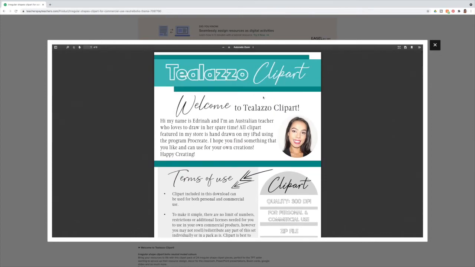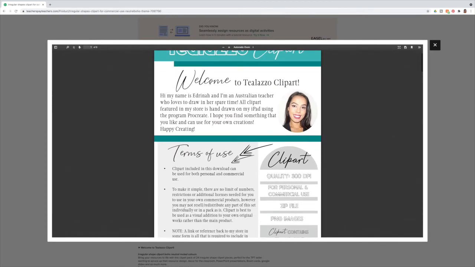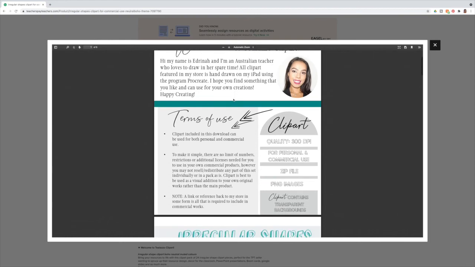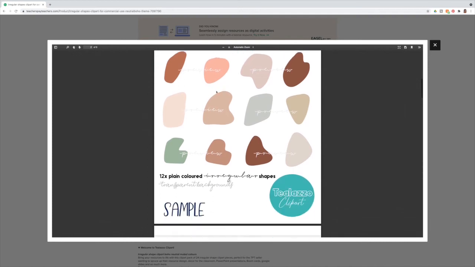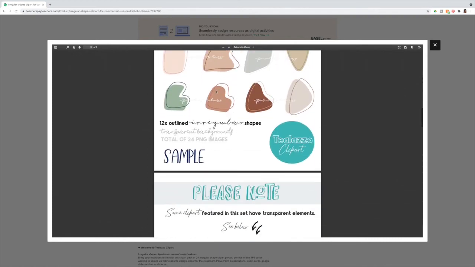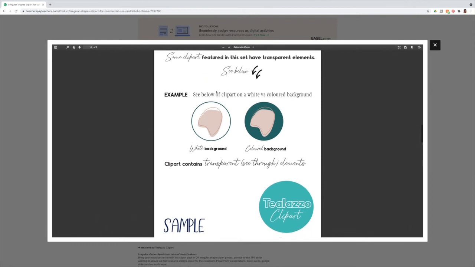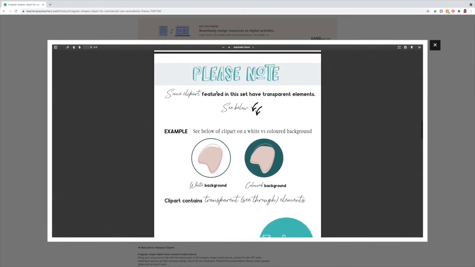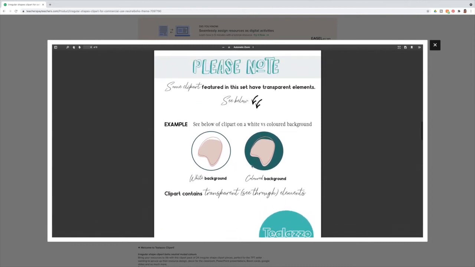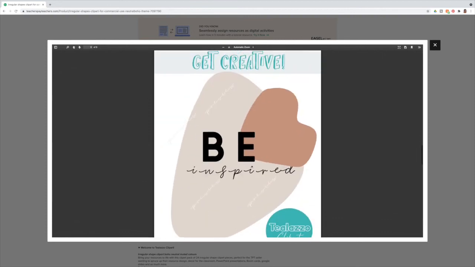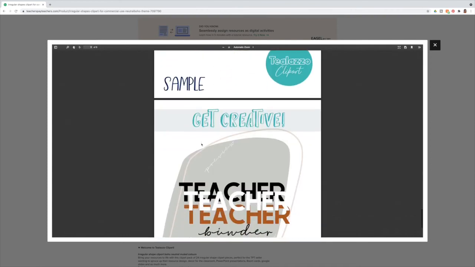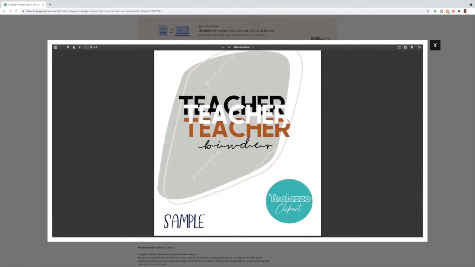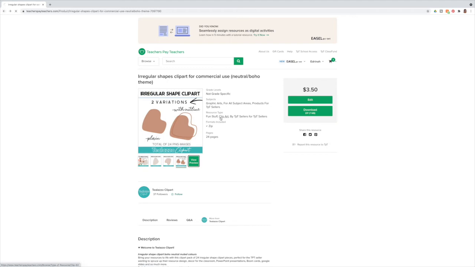But this is the preview, so I kind of go and explain a little bit of my terms of use here, and welcome to TPT Clipart there, and then I kind of give you really a bigger view of what exactly you can expect from this download. And I don't know, hopefully that's not too fast. And I even note that there are some transparent elements in here, and then I just give you an example of a way that you could design these and use these shapes. I'll show you another example.